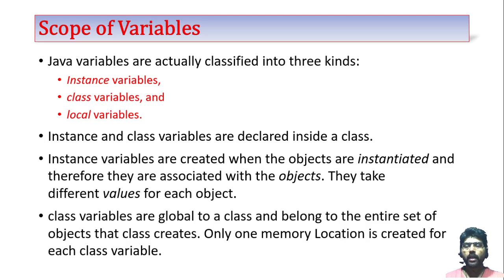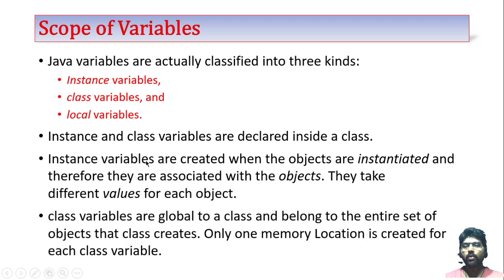Each object has its own instance variable. The value stored in that instance variable is different from different objects. And the class variables are global to a class and belong to the entire set of objects that the class creates.